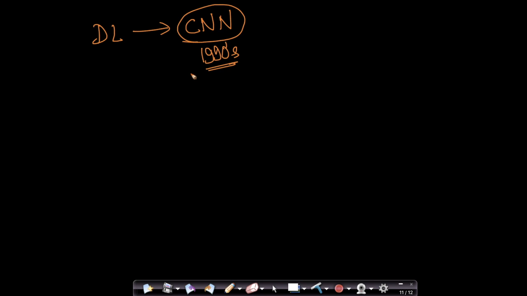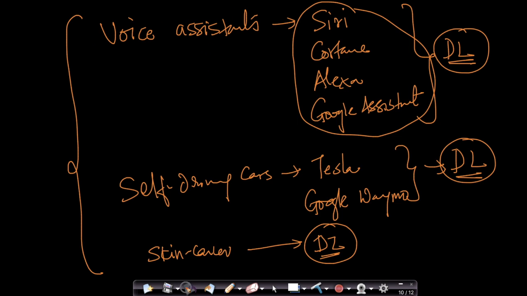But remember, some of the core algorithms of deep learning have been there for a while. There are algorithms like convolutional neural networks, which are not very new. If I recall well, ConvNets, or convolutional neural networks, were there from the early 1990s. But we didn't have data and computation.